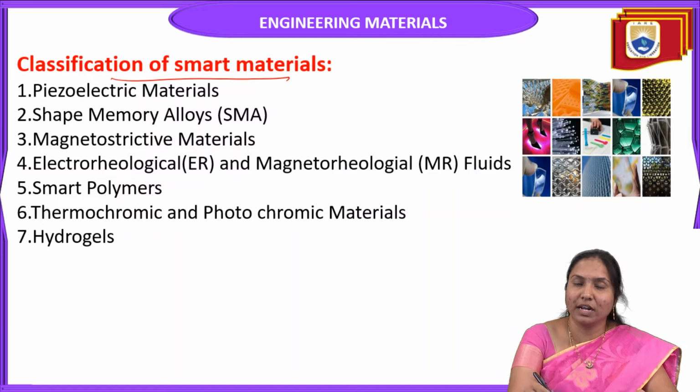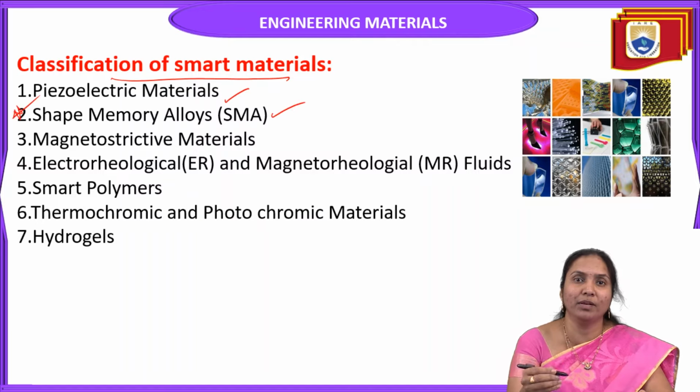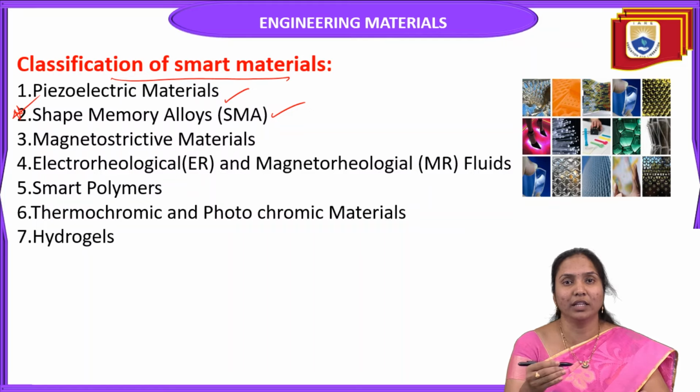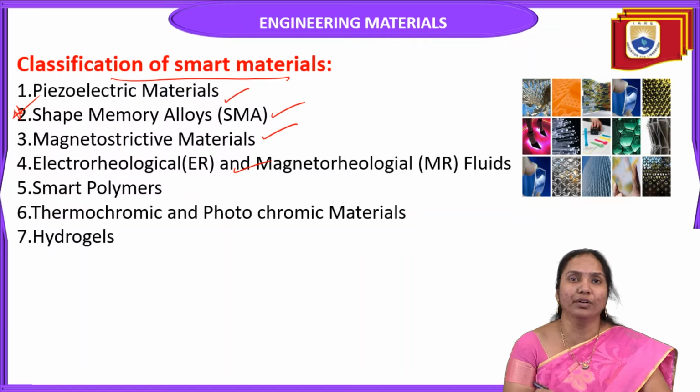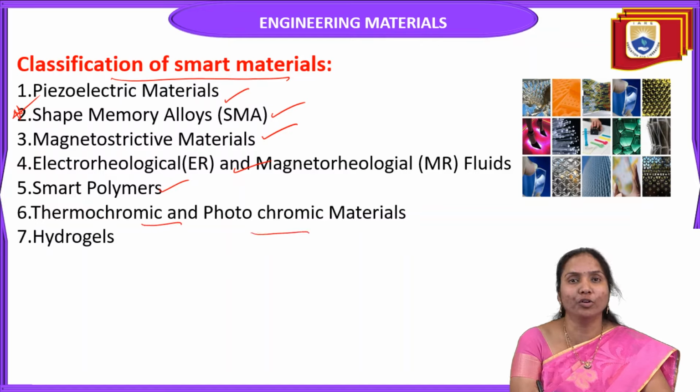They are classified into 7 types: piezoelectric materials, shape memory alloys, which are most important and preferable materials used in engineering and other industries, magnetostrictive materials, electrorheological and magnetorheological fluids, smart polymers, thermochromic and photochromic materials, and hydrogels.